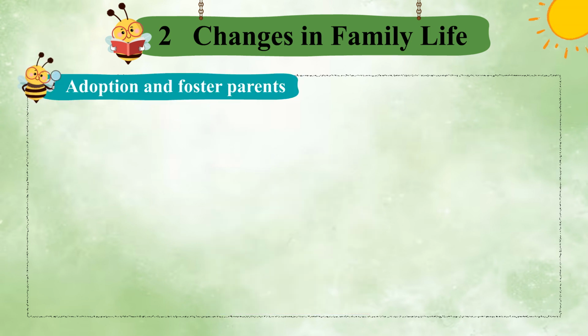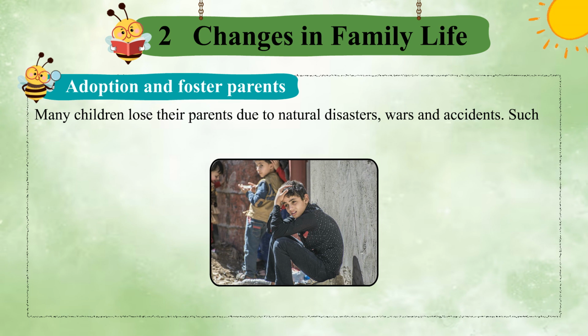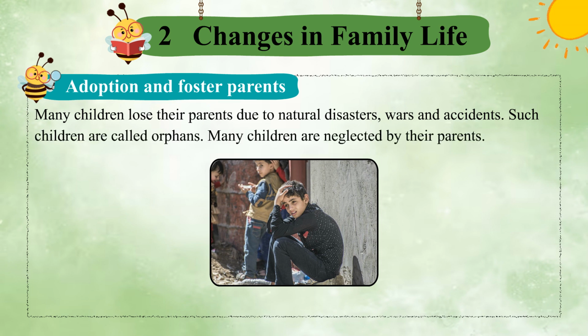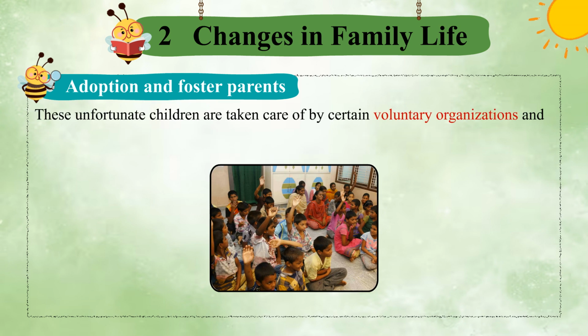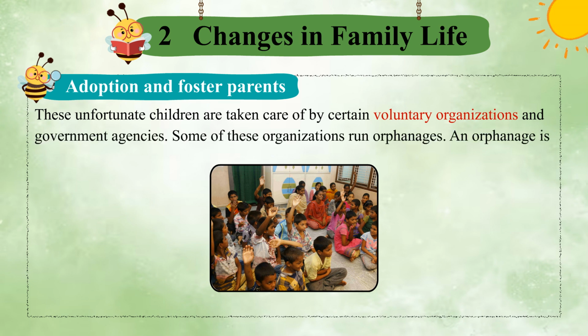Adoption and foster parents. Many children lose their parents due to natural disasters, wars and accidents. Such children are called orphans. Many children are neglected by their parents. These unfortunate children are taken care of by certain voluntary organizations and government agencies. Some of these organizations run orphanages. An orphanage is a kind of home for the orphans.